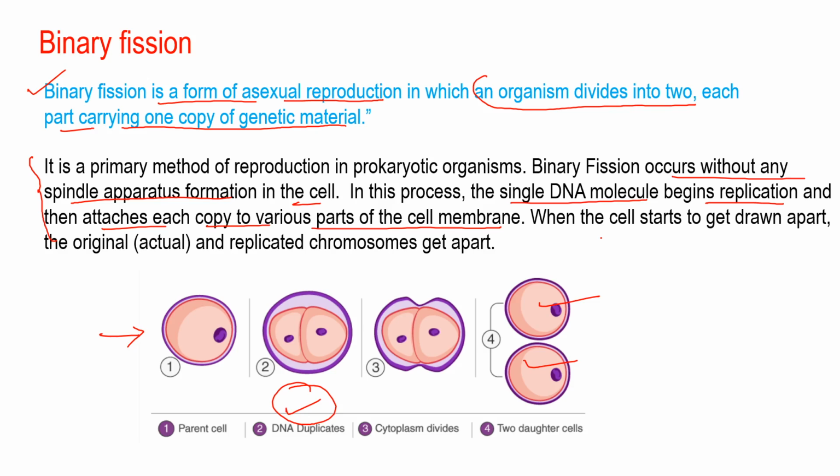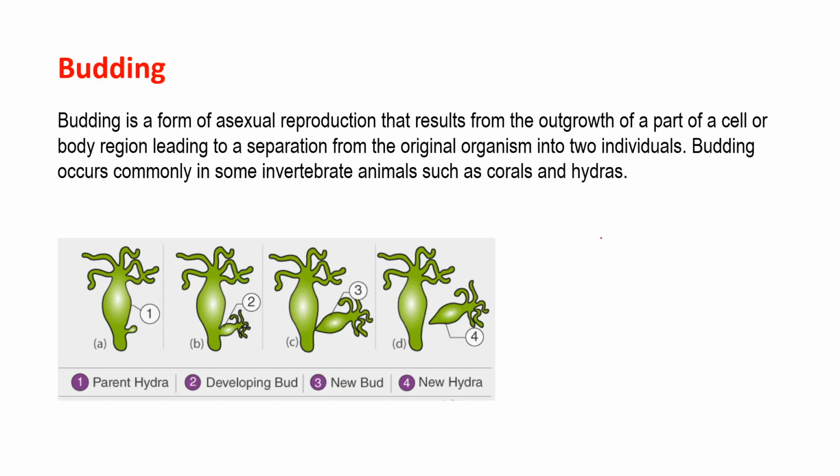Clear? So just keep in mind that when an organism divides into 2, and each part carries 1 copy of genetic material, in such a case the fission is known as binary fission. Clear?